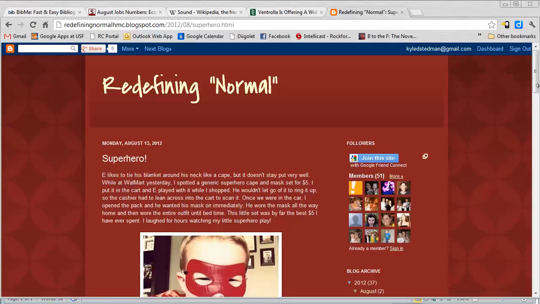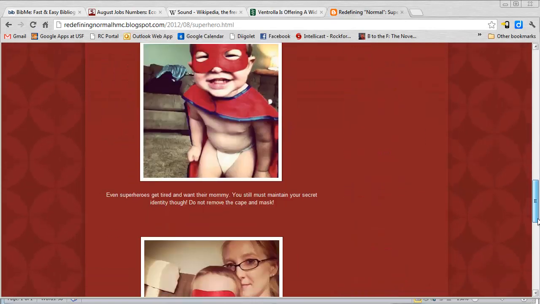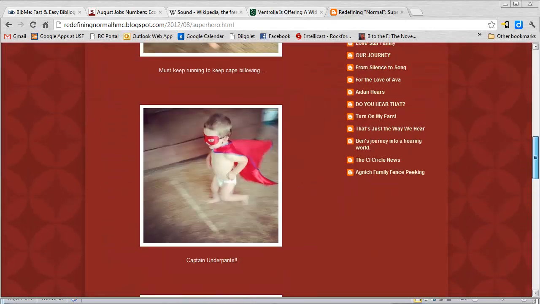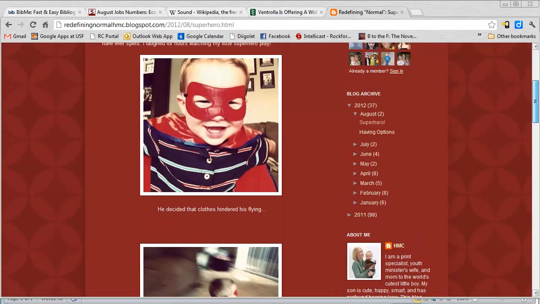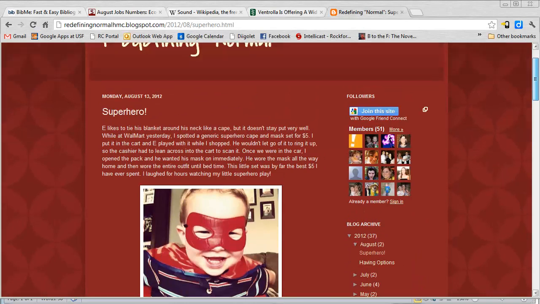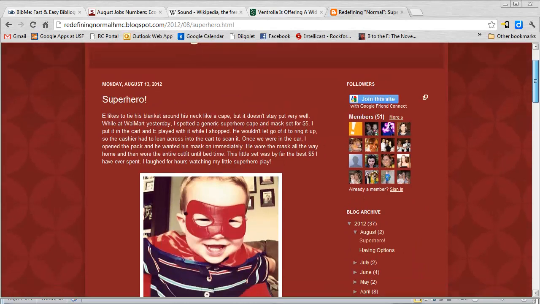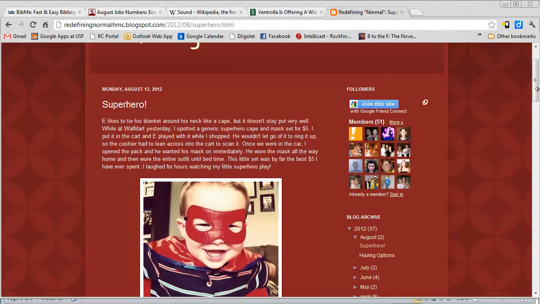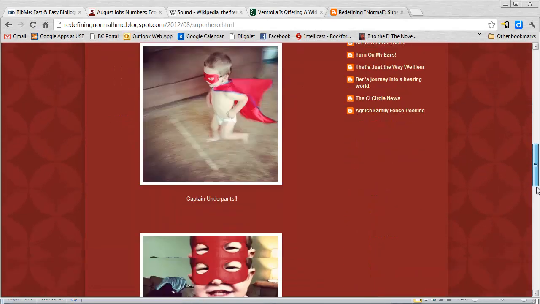Okay, now who is the publisher here? Ooh, we're getting kind of complicated, right? This is just some person posting pictures of her kids dressed as a superhero in his diapers. Weird, right? Yeah, it's kind of weird. But it's for her friends. It's for her family. They all want to see how cute he is. But there's no publisher, right?